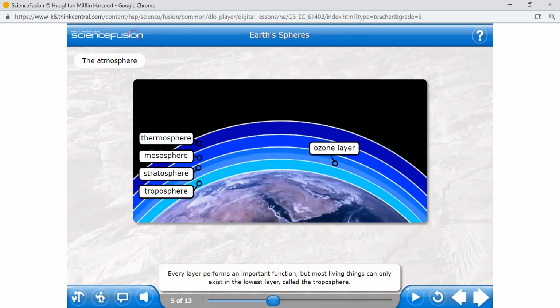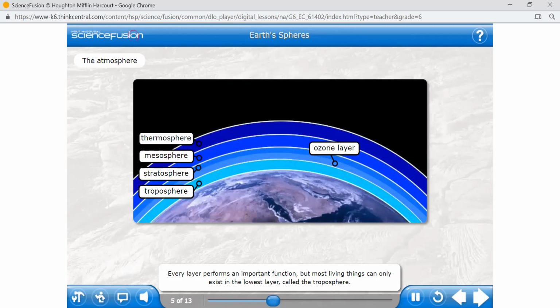See, girls, we did not study about these layers, but you know about these. These are troposphere, stratosphere, mesosphere, and thermosphere. And we have an ozone layer which protects us from UV radiation.